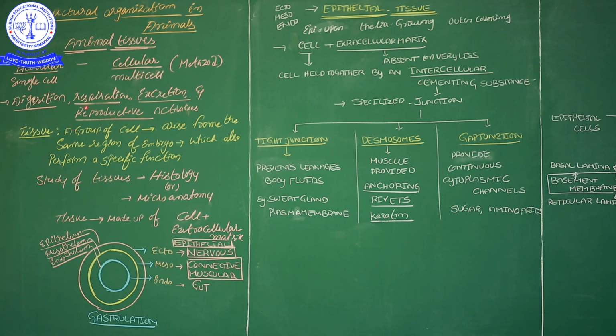So here the cells perform digestion, respiration, excretion and reproductive events. Whether the body of an organism is acellular, a single cell, all the functions are done with the help of only that one single cell. But multicellular is not like that.